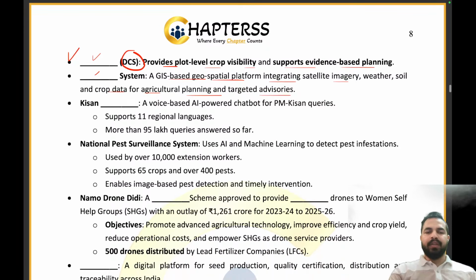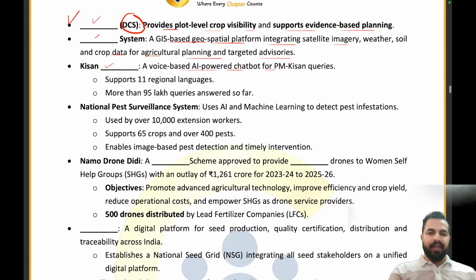Then the Kisan Dash, a voice-based AI powered chatbot for PM Kisan query. That is the Kisan e-Mitra. That is the right answer.